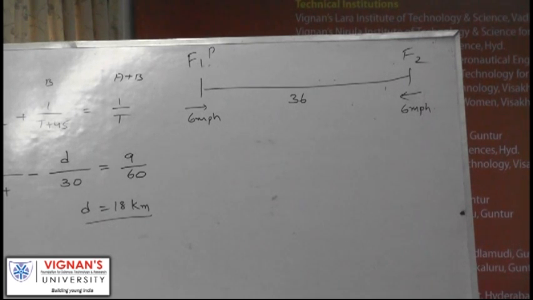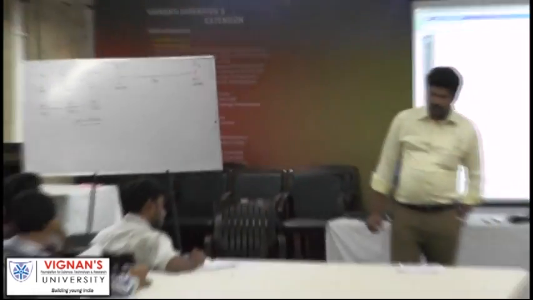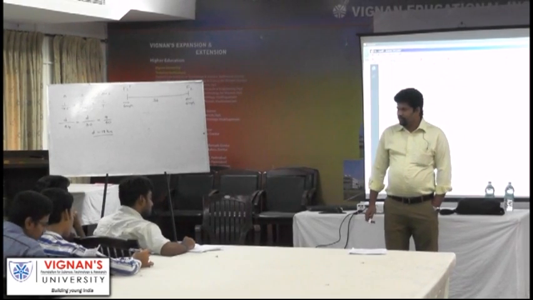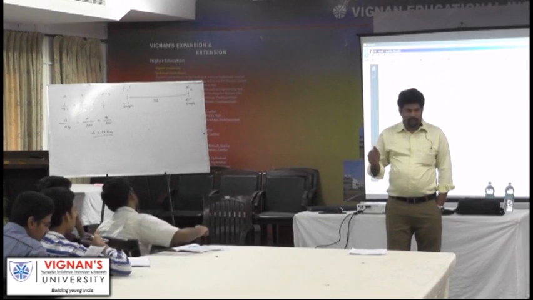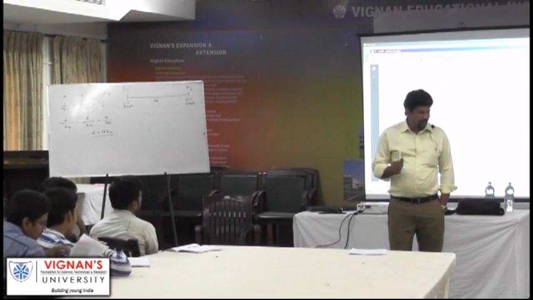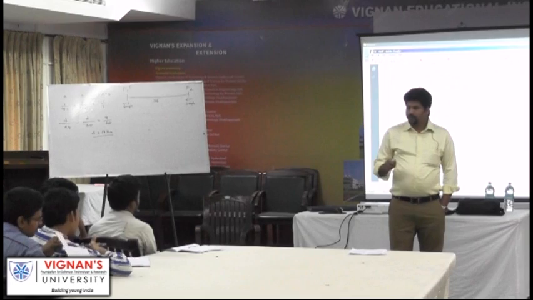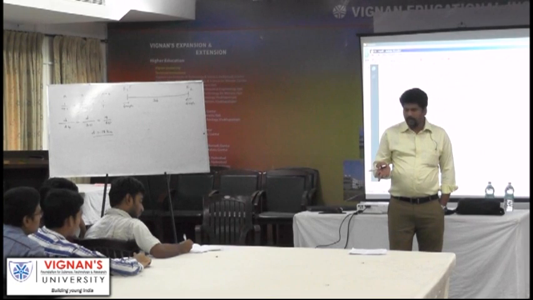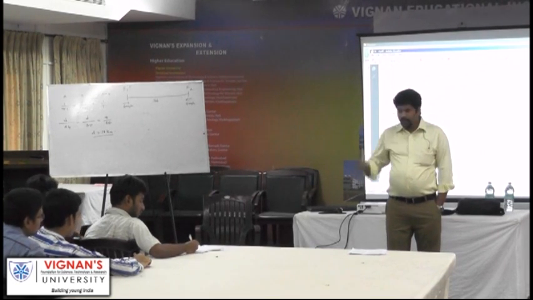Now, what is the speed of the pigeon here? If you know for how long it has been flying, the total flying time of the pigeon. If you can find out the flying time of the pigeon: if it flies for 1 hour, it travels 18 miles, because its speed is 18 miles per hour.